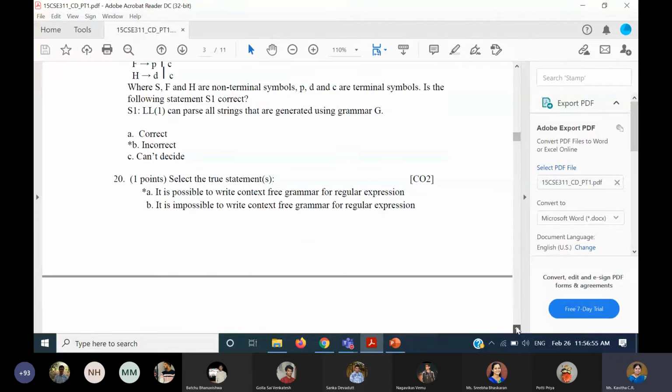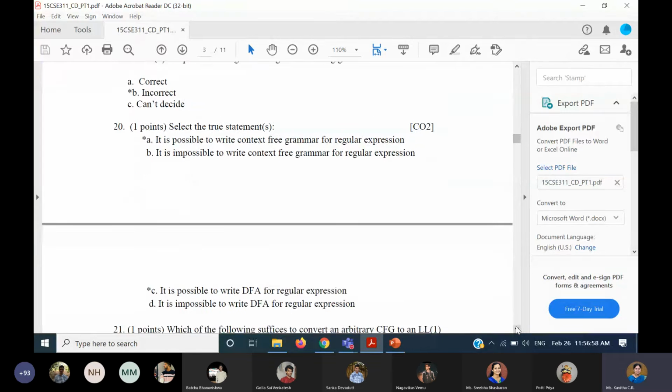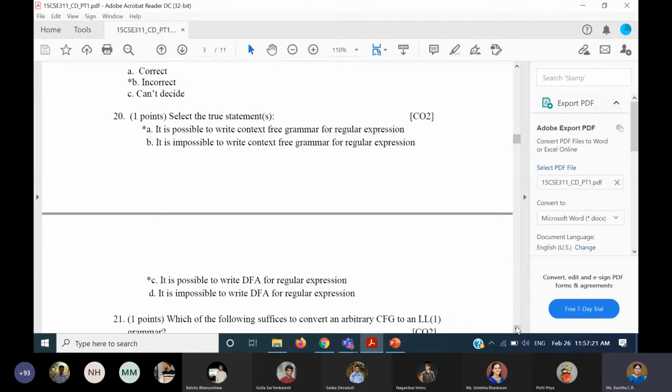20th question, select the true statements. It is possible to write a context-free grammar for any regular expression. Yes, it is more easy. Saying it is impossible is wrong, because context-free grammar has more liberty than regular grammar. In regular grammar we have more restrictions, isn't it? So a context-free grammar should be easy to write for a regular expression. So it is possible. And also it is possible to write a DFA for any regular expression.